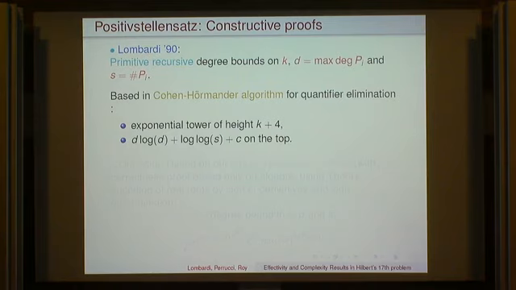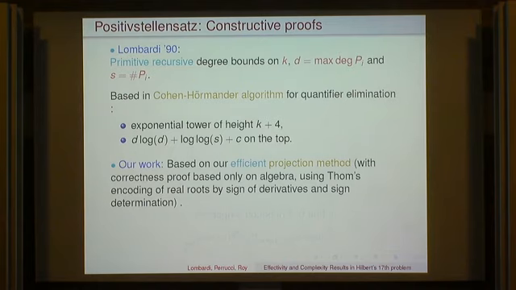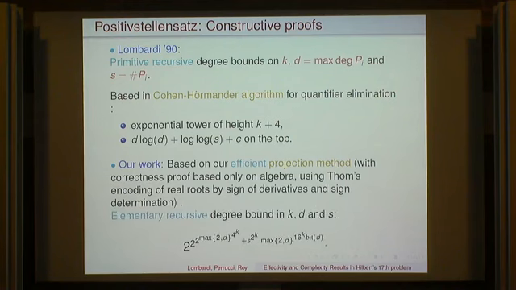And now our work, which is based on this efficient projection method, with a correctness proof based only on algebra, using Thom encoding of real roots, signs of derivatives, and sign determination, we get, so now we need to deal with a number of polynomials, because it's a system of sign conditions, not only one polynomial. So it's kind of ugly, a bound in terms of the number of bits of D written in binary.